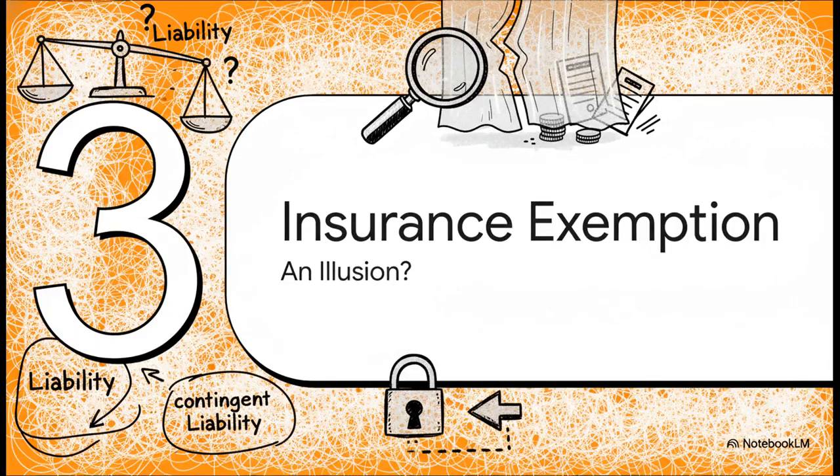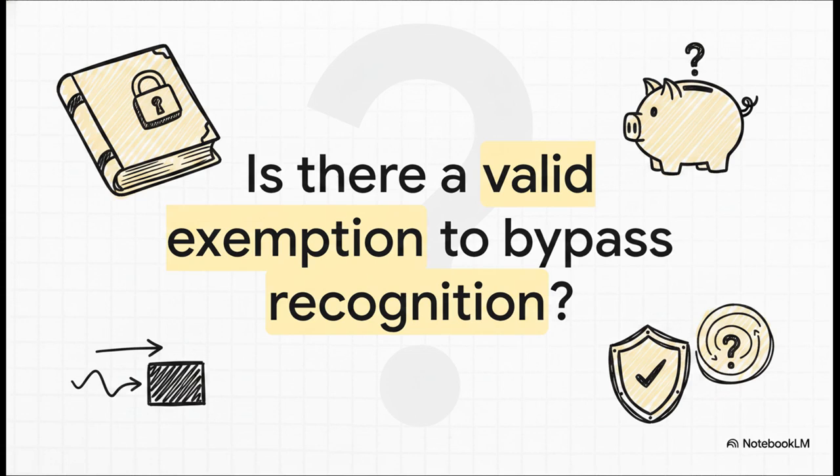Section 3. The insurance exemption illusion. So, if this is clearly an Ind AS 109 financial guarantee, which normally means it should be recognized at fair value, how did they justify just disclosing it as a contingent liability? You kind of have to wonder, right? Were they leaning on some hidden exception in the standards? Like, did they treat this guarantee as an insurance contract internally to bypass recognizing the liability?